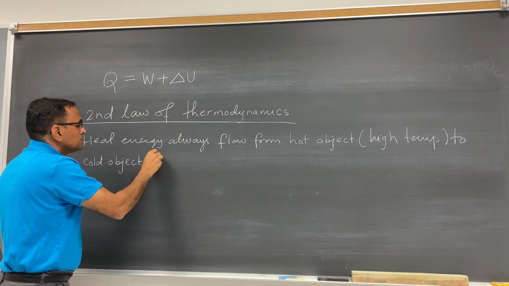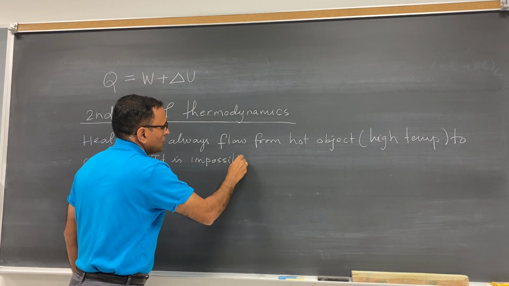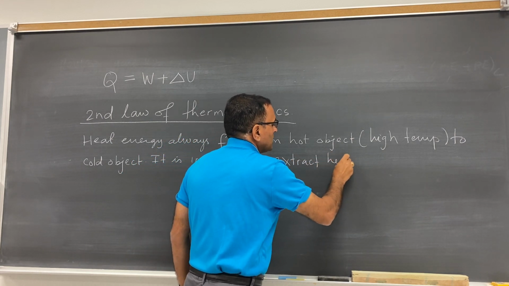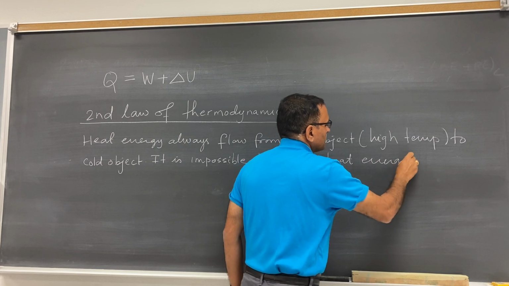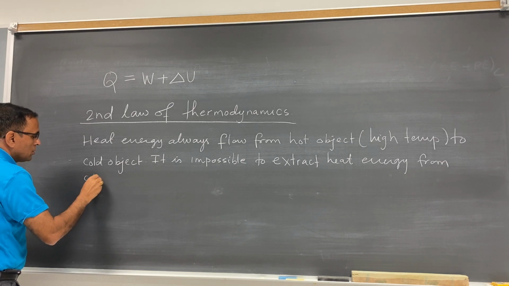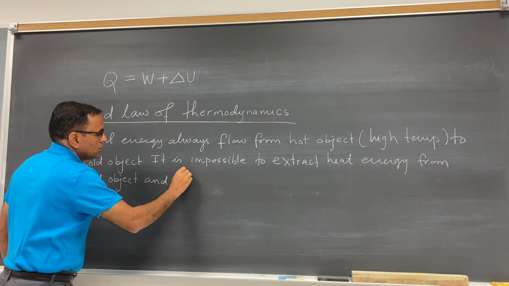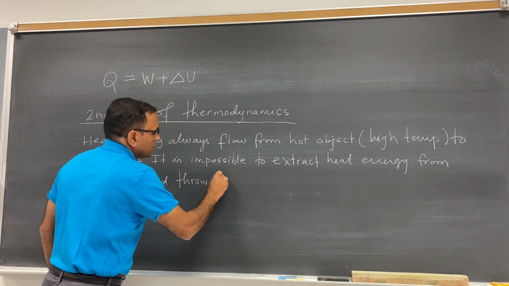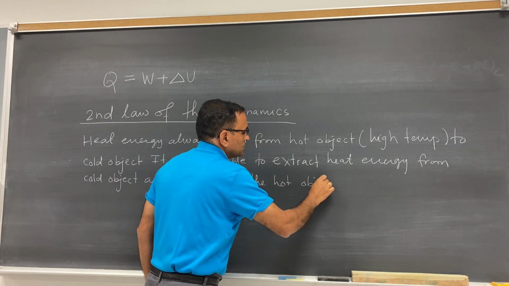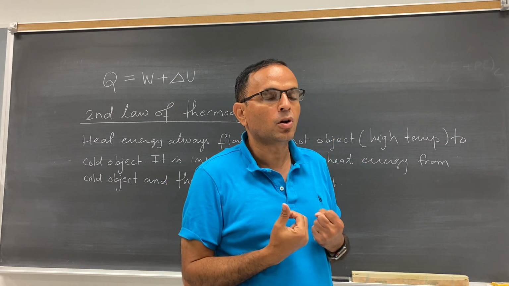It is impossible to extract heat energy from cold object and throw it to the hot object. It is not possible. We cannot extract, we cannot pull the heat energy from the cold object and throw it to the hot object.